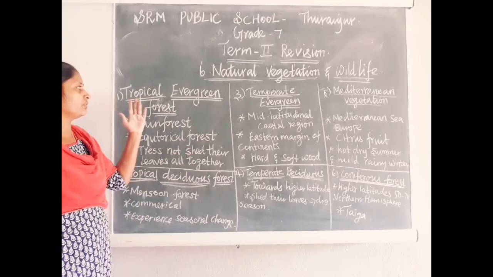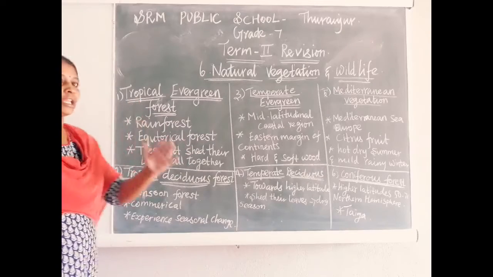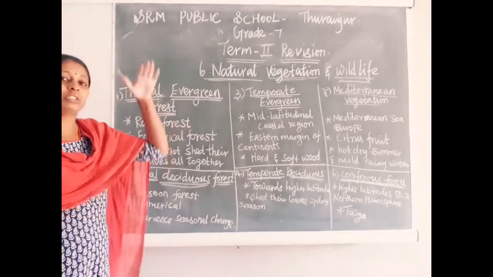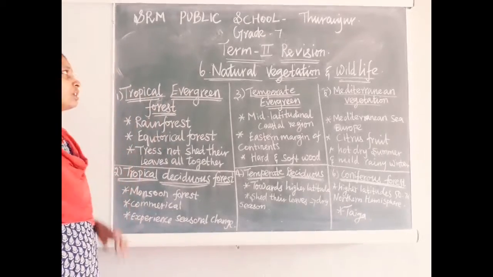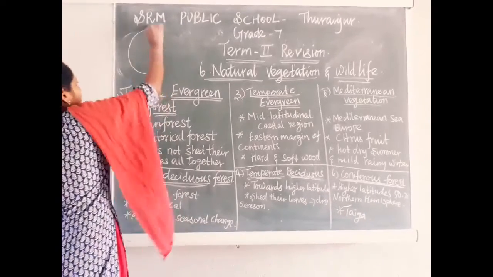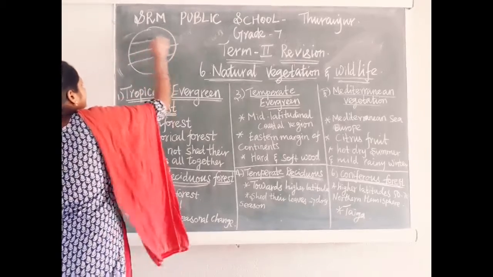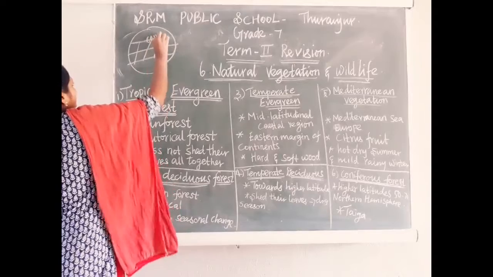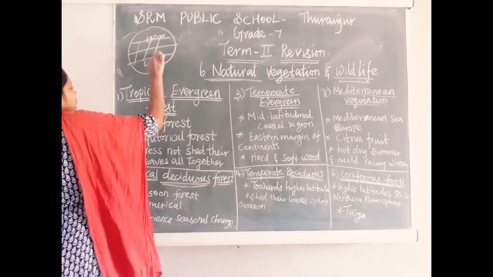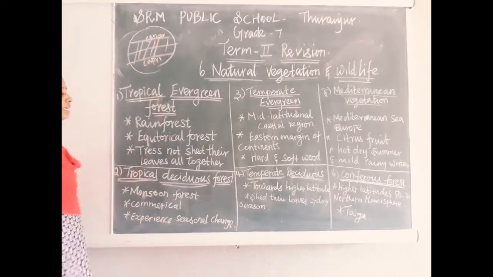So you know very well what tropical region means: the region between the Tropic of Cancer and the Tropic of Capricorn. This is Cancer, this is Capricorn. So this region can be called the tropical region.